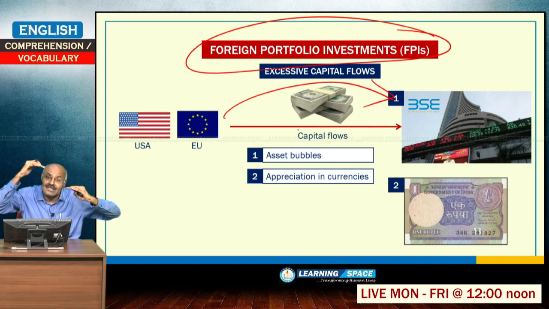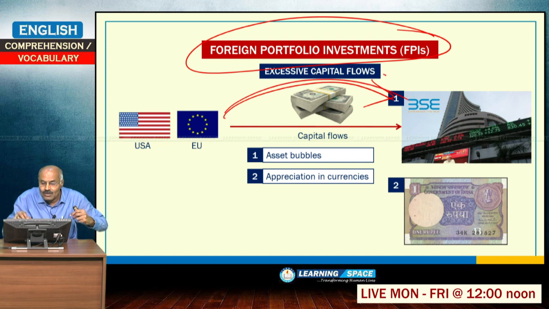There if it is 2% on the government bonds, here it is 6%. So, this is interest rate arbitrage. Arbitrage means difference. Because the interest rate difference is there, at the same time they get more returns in the Indian stock market. That is the reason why they are coming to our country.